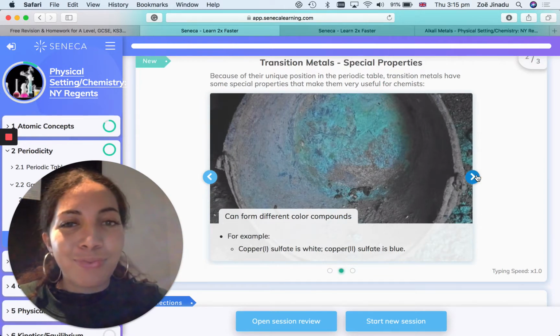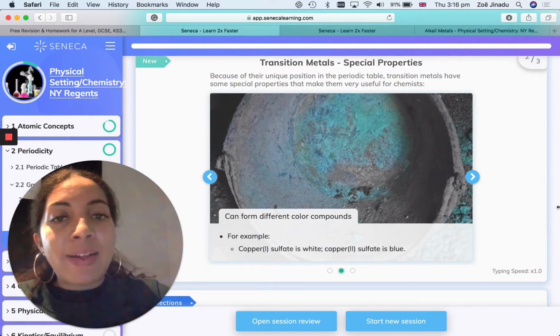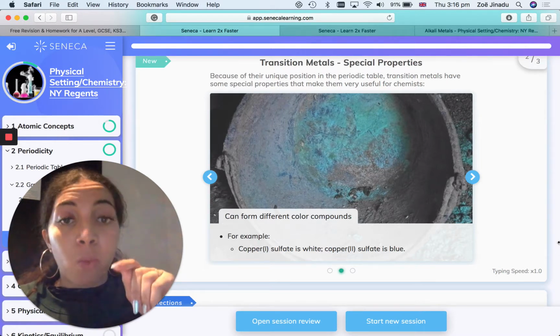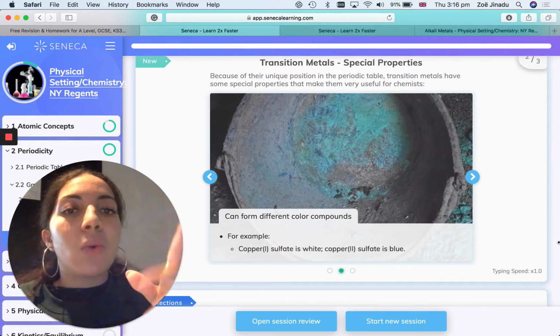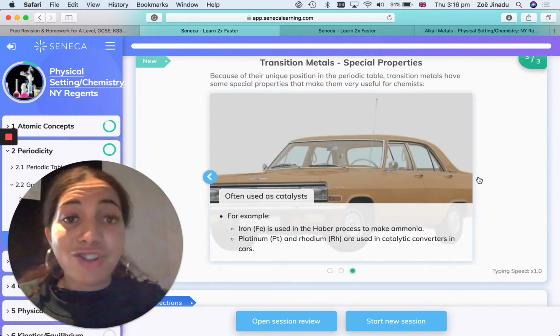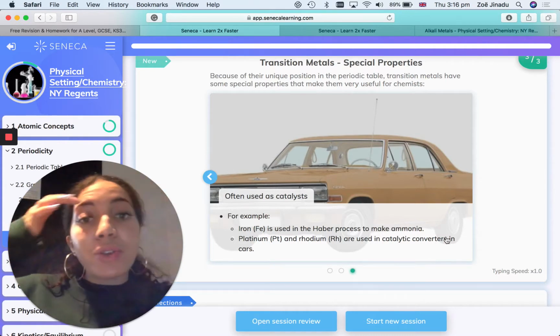They can also form different colour compounds. For example, copper(I) sulfate is white, whereas copper(II) sulfate is blue. Mix and match. They're also often used as catalysts.